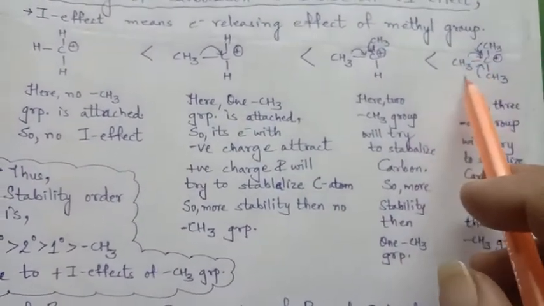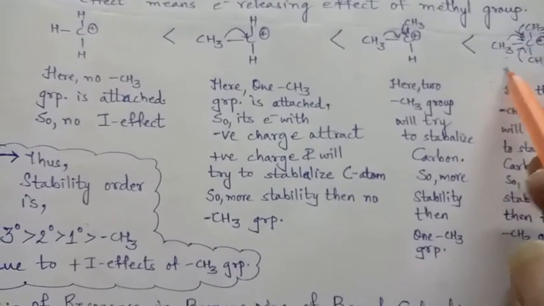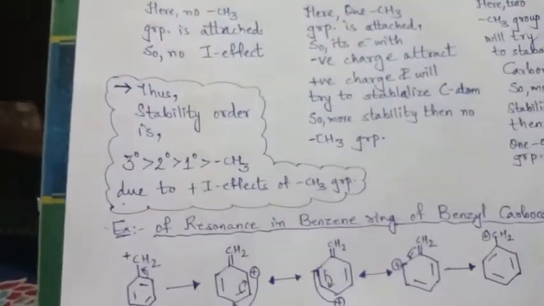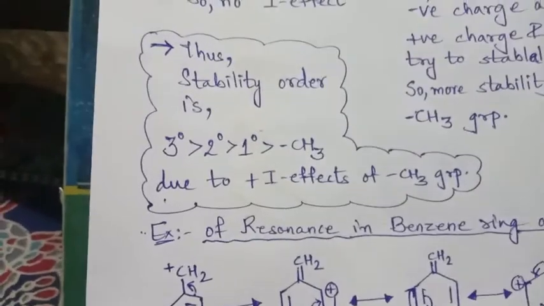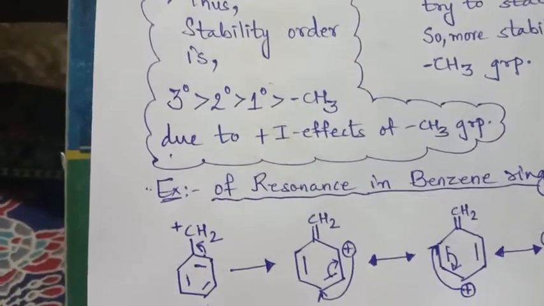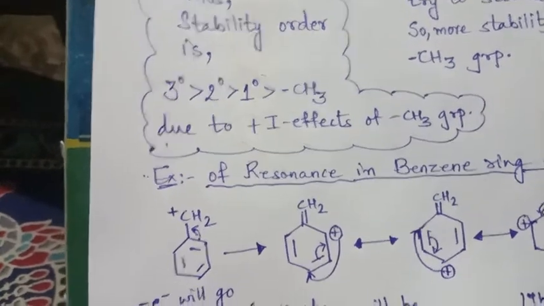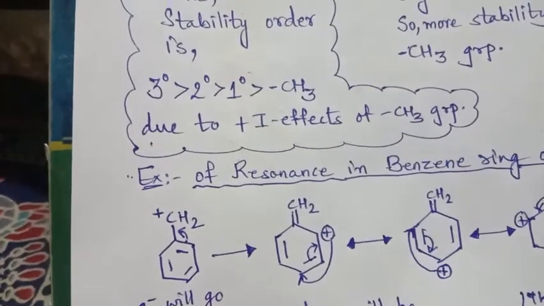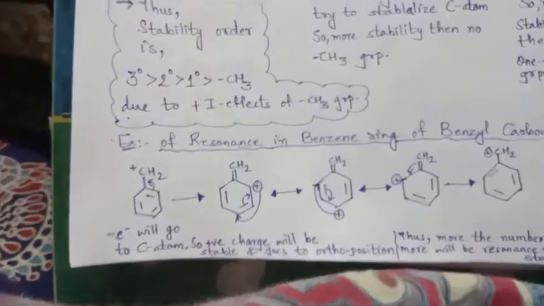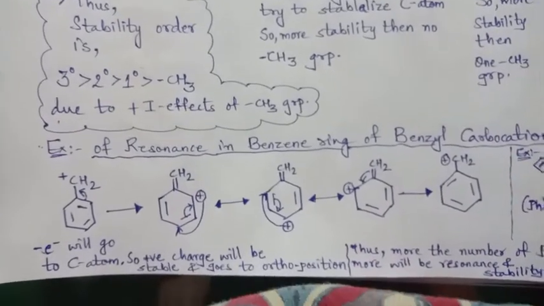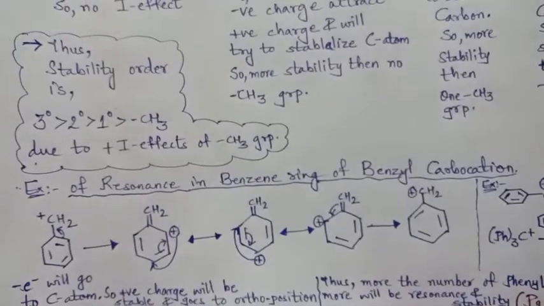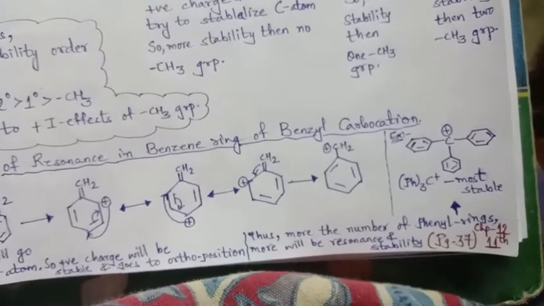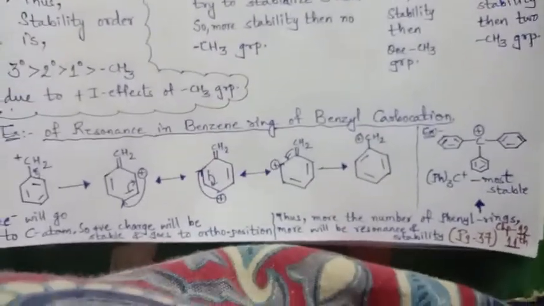it will show the most stability. So here also 3 degree is more stable, then 2 degree, then 1 degree, and then the one without an alkyl group. So we can say that the stability order is 3 degree greater than 2 degree, greater than 1 degree, and greater than methyl, because of the plus I effect of the CH3 group. As free radical is showing stability for benzyl compounds, here also the benzyl carbocation shows the stability.